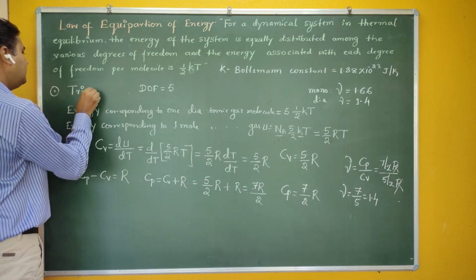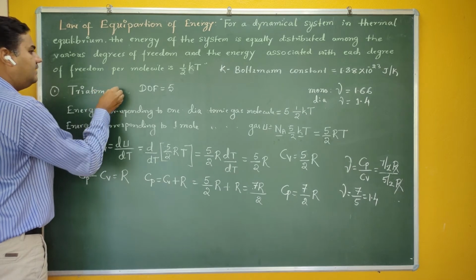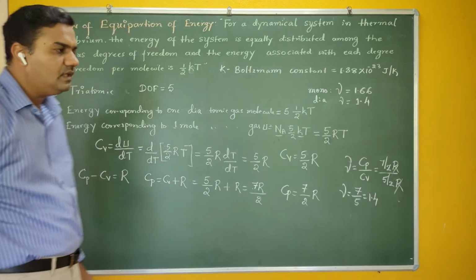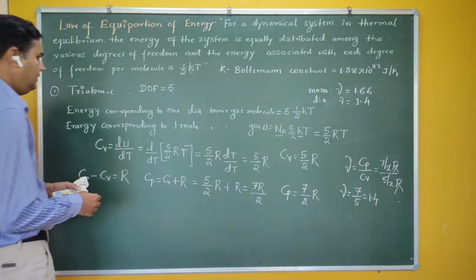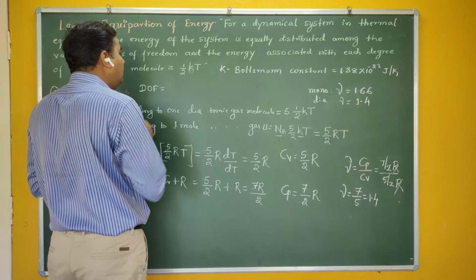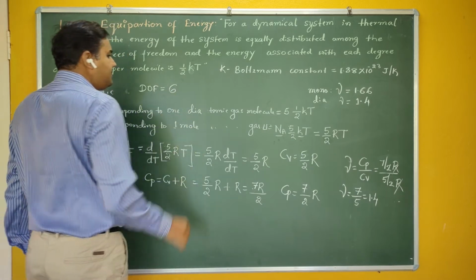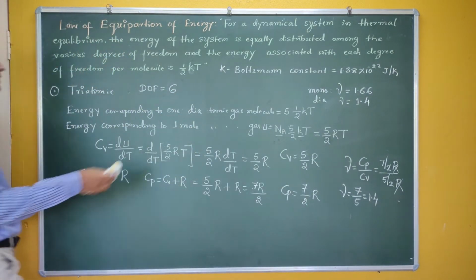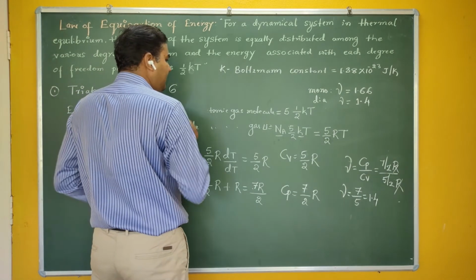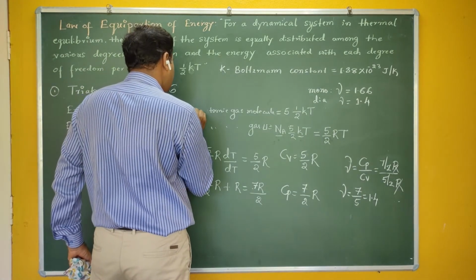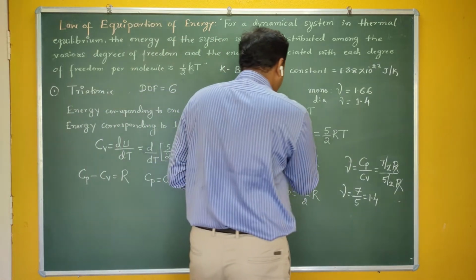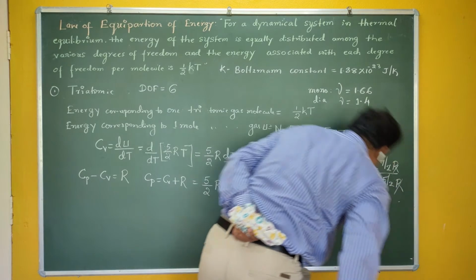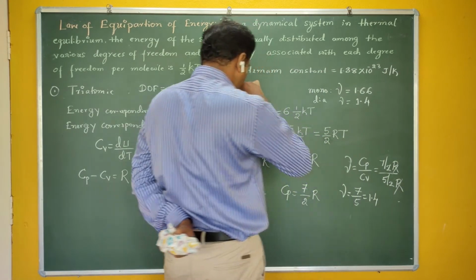Now if it's a triatomic and linear, then the degrees of freedom is 5, and you will again get the same value of gamma. If I take the non-linear one, then you will have 6 degrees of freedom. So the energy corresponding to one triatomic gas molecule is 6 half kT.